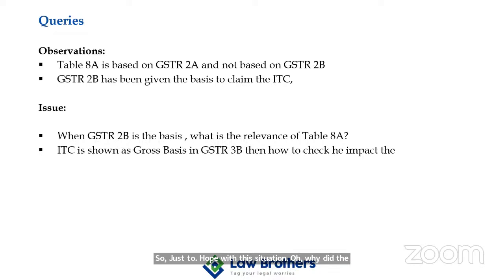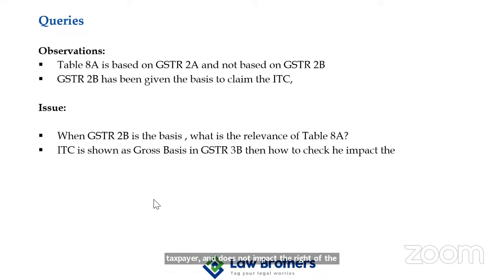In table 8A, some tables are optional and some are mandatory, so you are required to fill in all the particulars or data required. But we can take shelter in the press release dated 18th October 2018, which clearly clarified that the furnishing of details of GSTR 1 by the supplier and the facility to view the same in GSTR 2A is in the nature of taxpayer facilitation and does not impact the right of the recipient to avail the ITC on the basis of self-assessment.